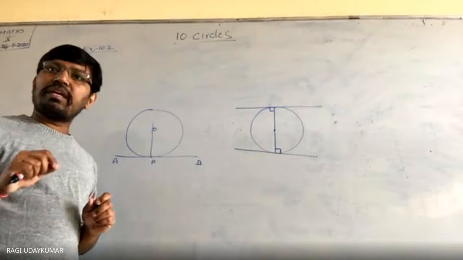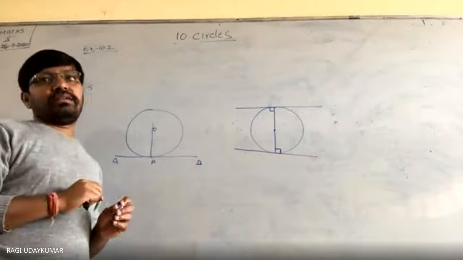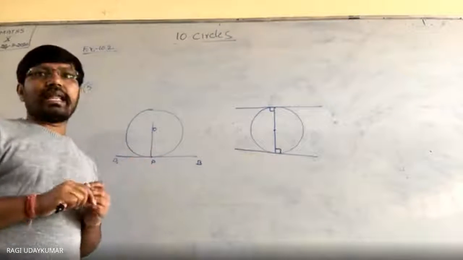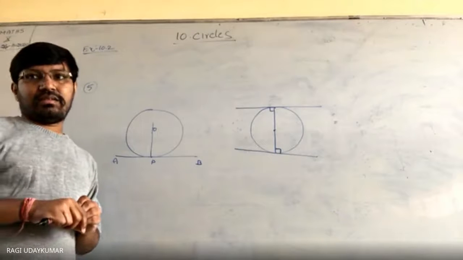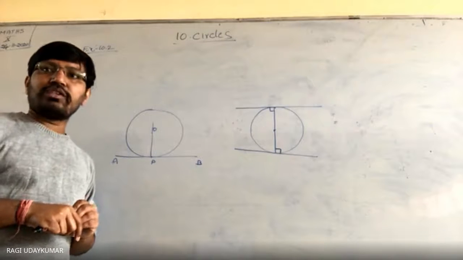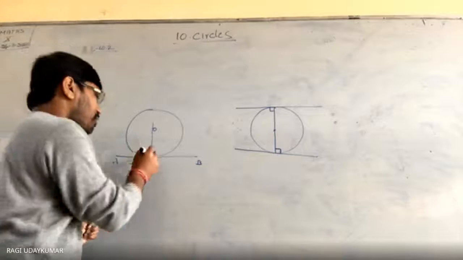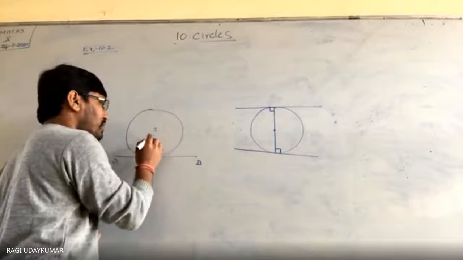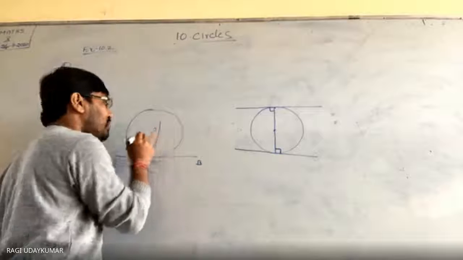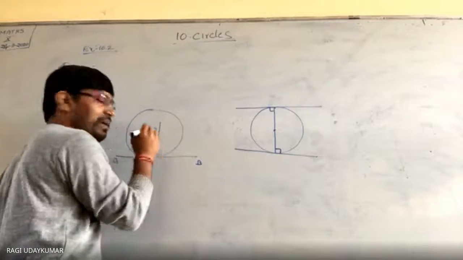Okay, so let us assume that the perpendicular to the tangent AB at a point P does not pass through the center, and it passes through some another point. This perpendicular line is not passing through the center. Let us assume that it is passing like this. This is the perpendicular line.